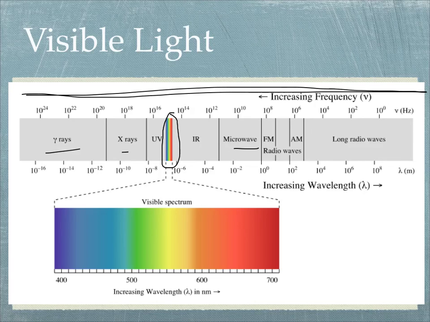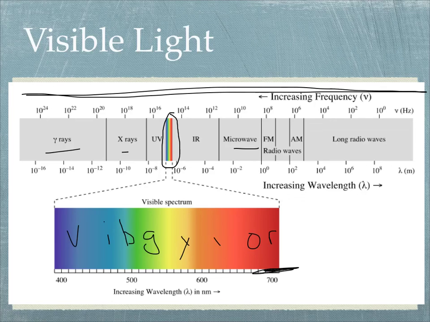And if you want to think of the energy in the visible spectrum, a lot of you probably remember Roy G. Biv, which is backwards from this diagram, but it's red, orange, yellow, green, blue, indigo, violet. So Roy G. Biv is the way to remember the order of all of the colors of light.